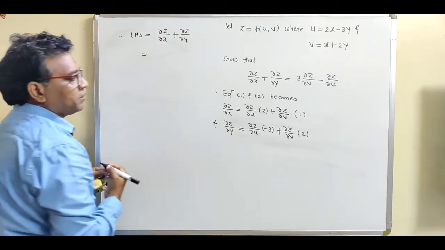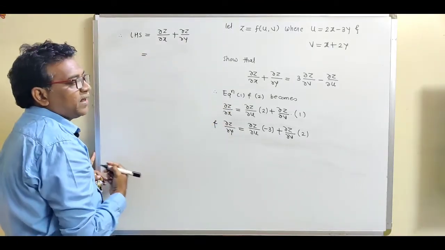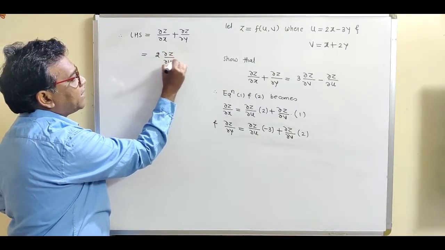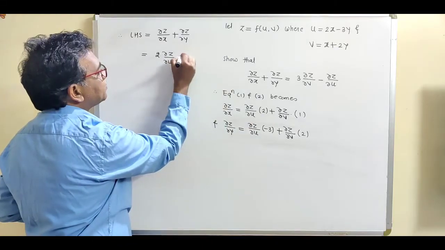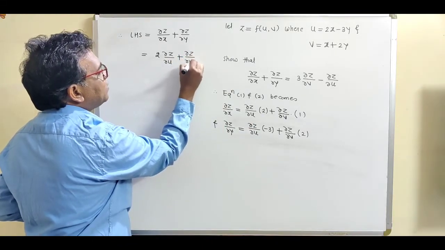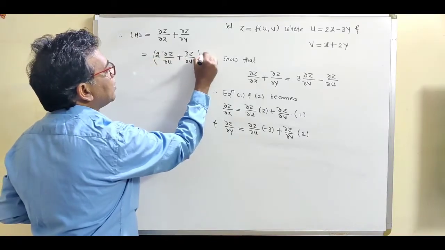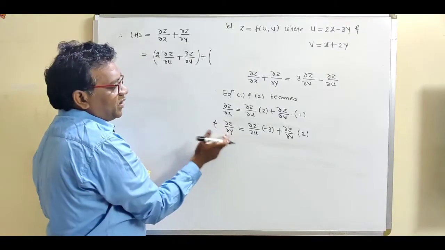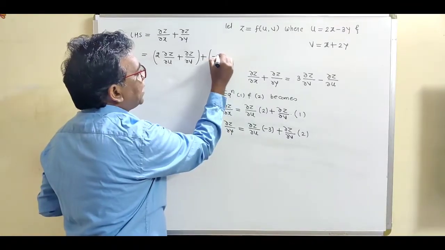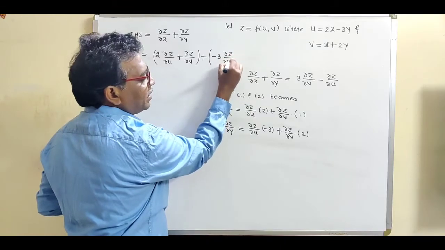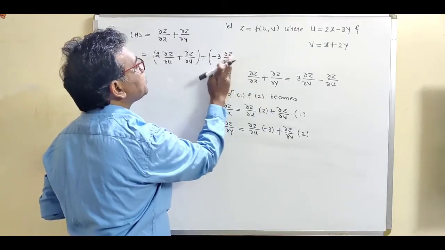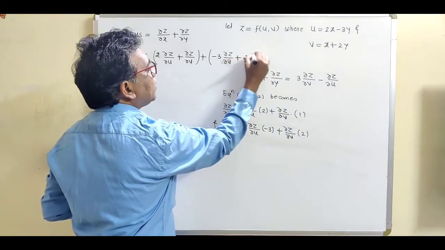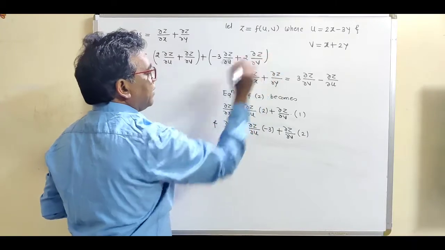Now put the value for del z by del x, so this is equal to 2 times del z by del u plus del z by del v, plus, now put the value of del z by del y, which is minus 3 times del z by del u plus 2 times del z by del v.